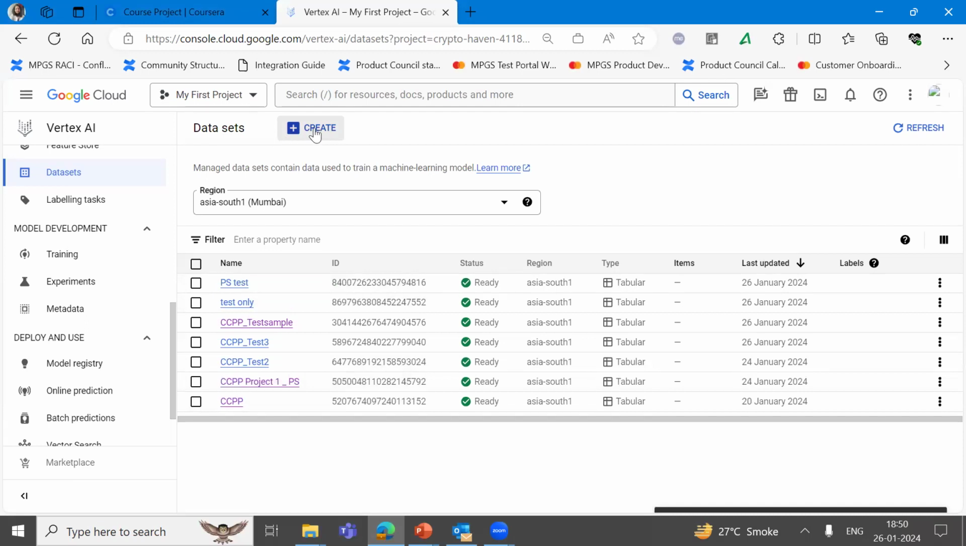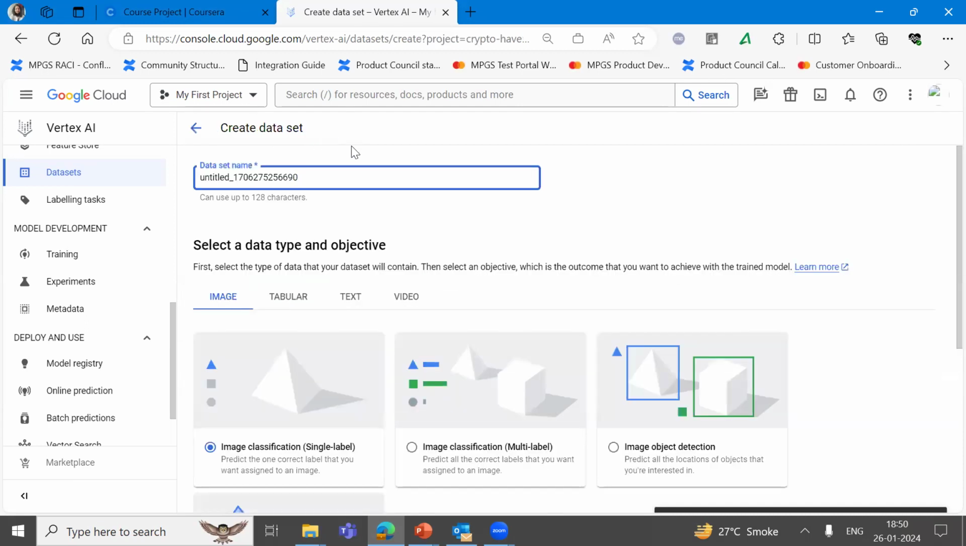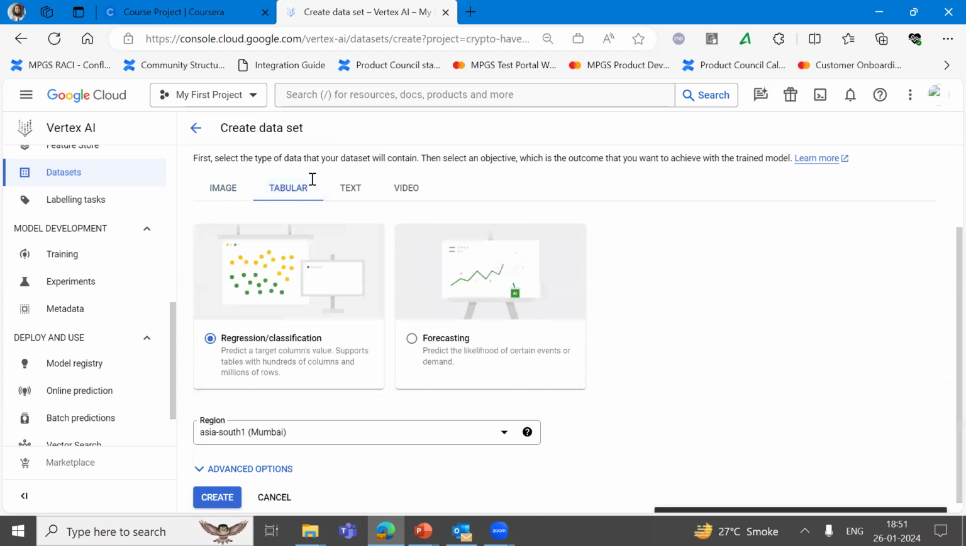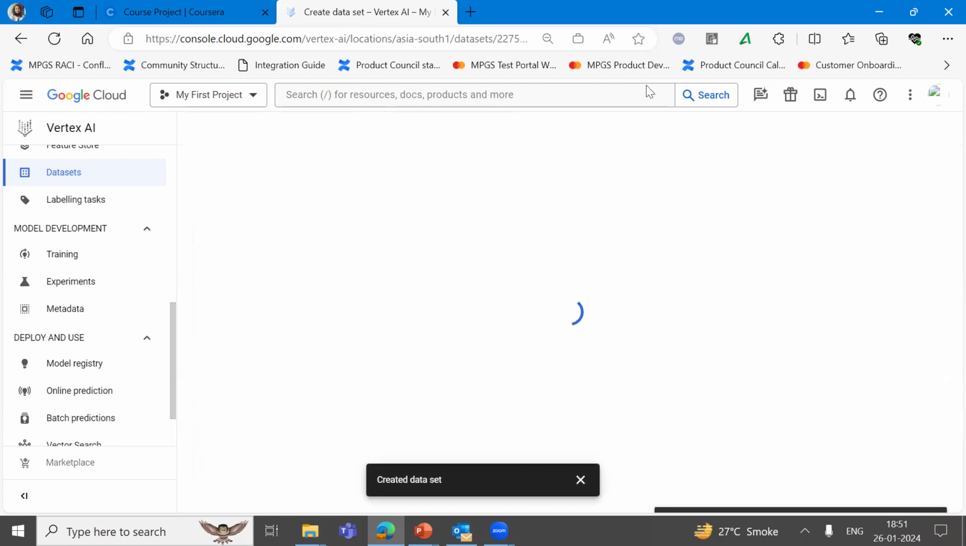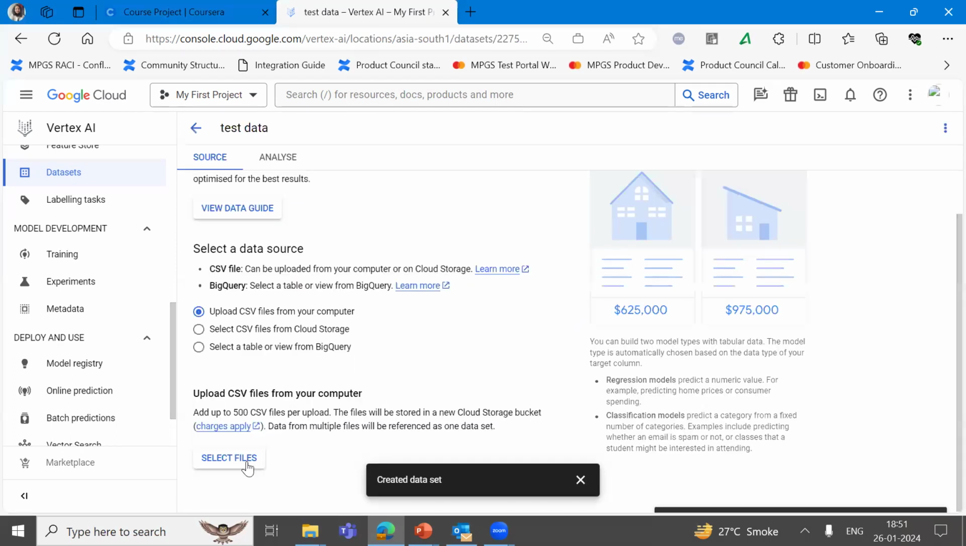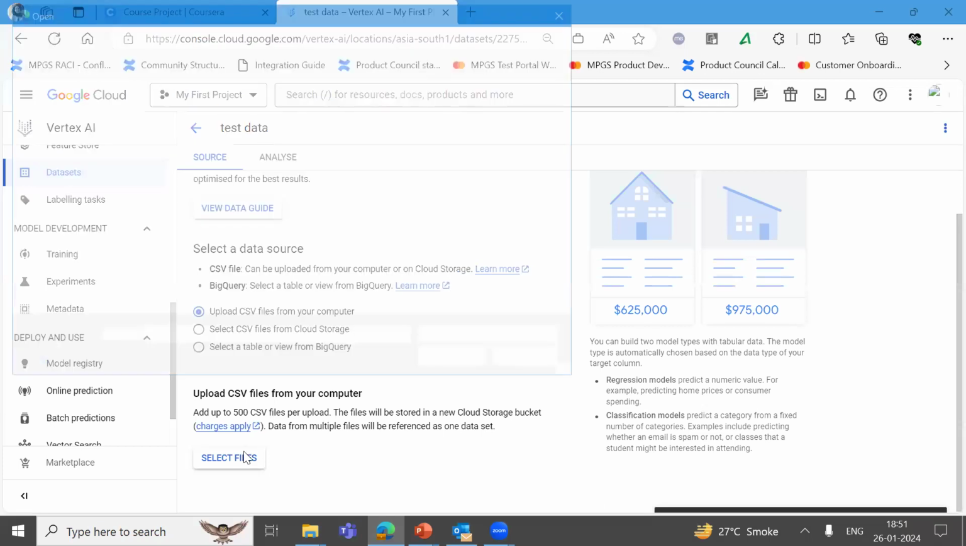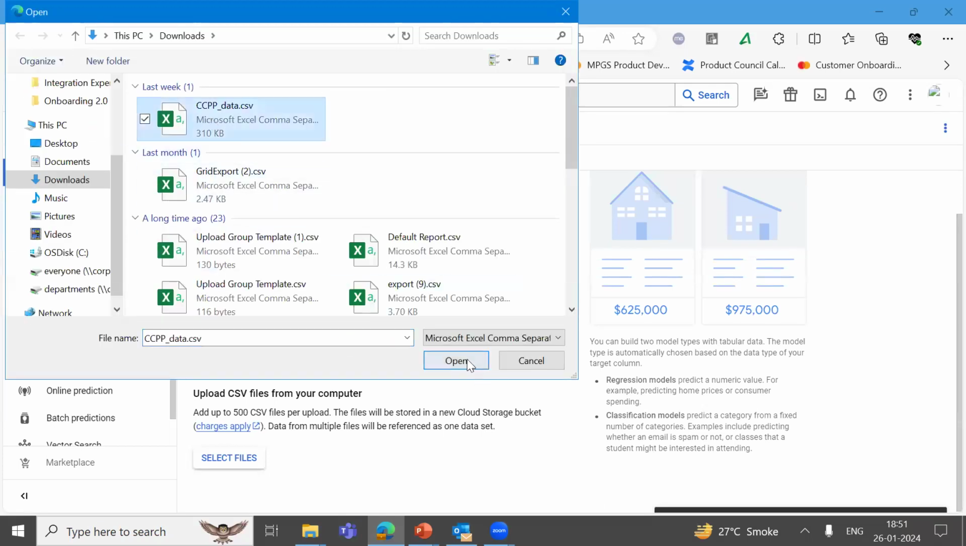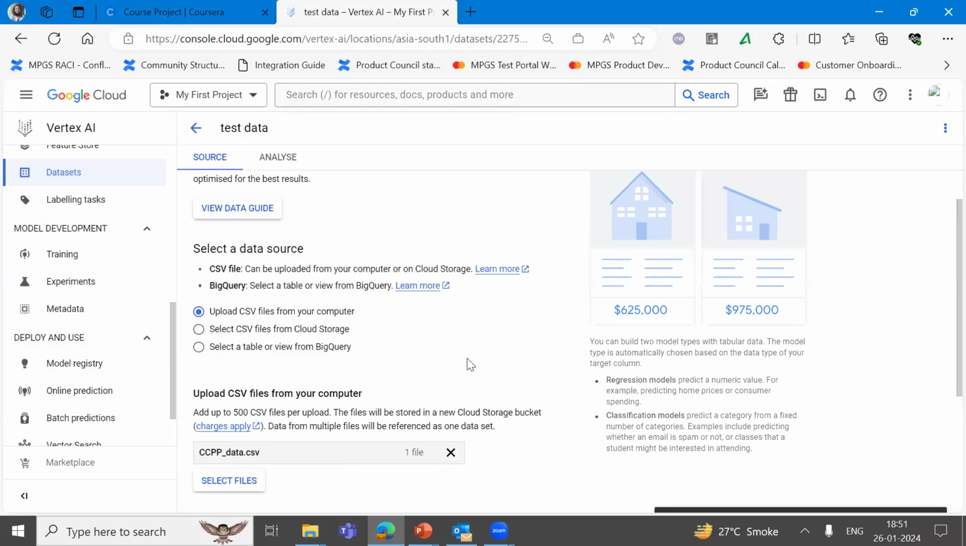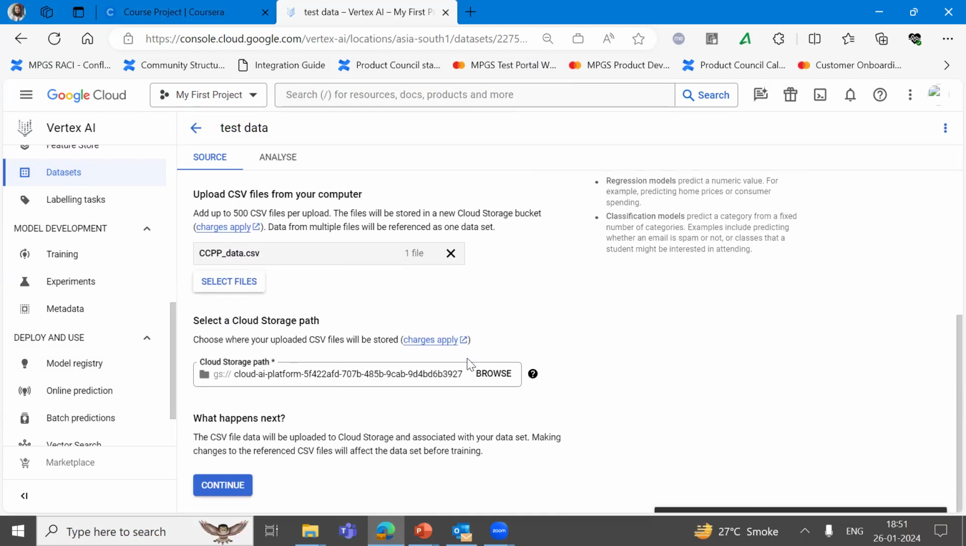In Google Cloud, I took help from AutoML to create a data set. In this case, I chose tabular and regression, chose my region, and this led me to upload a data set from the computer. I had saved the data set that was provided in the project on my computer in a local drive, so it becomes easy for me to select the path, then select a cloud storage path for this and create the data set.